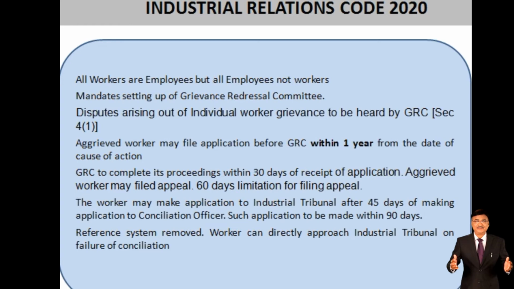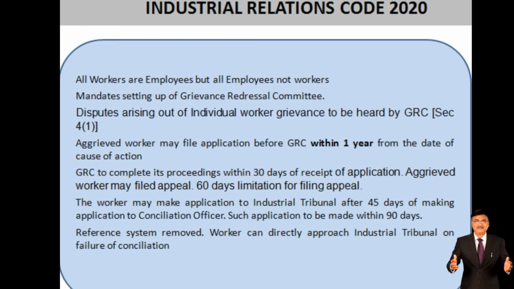The worker may make an application to the industrial tribunal after 45 days of making an application to the conciliation officer. Such application is to be made within 90 days. In this new industrial relations code, the days and responsibilities have been fixed, specifically the time limit: when you have to apply and when it should be resolved. This is one important part of the Industrial Relations Code 2020 which has been incorporated in this new code.